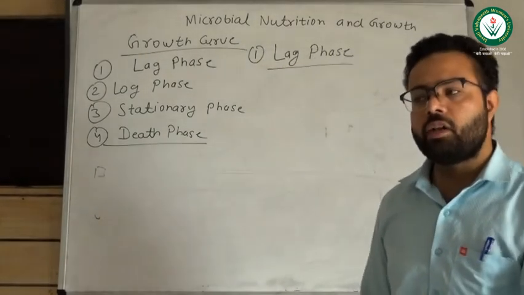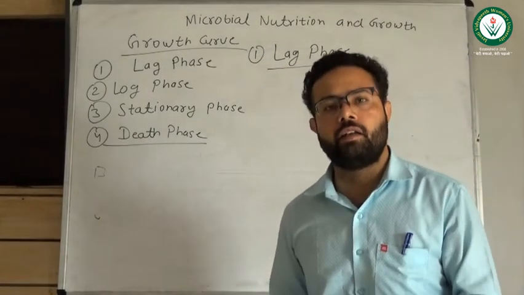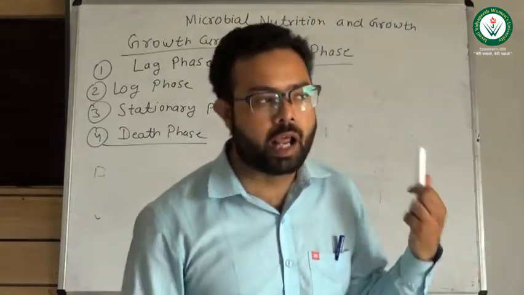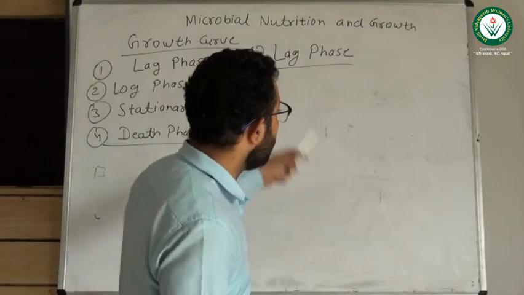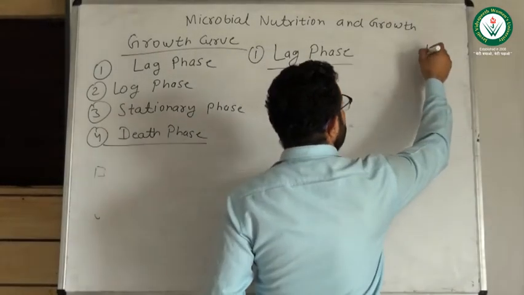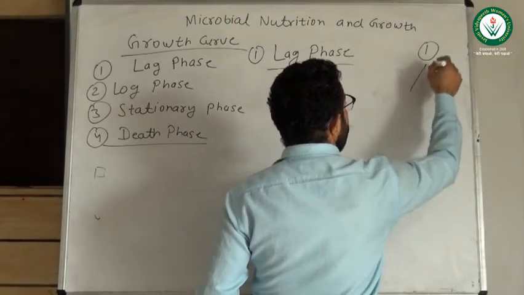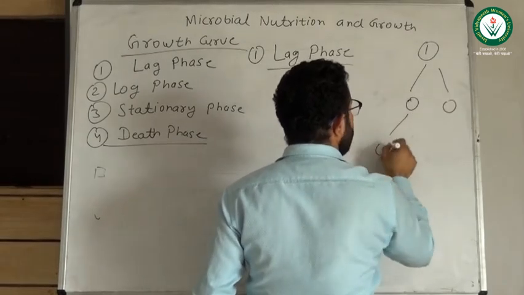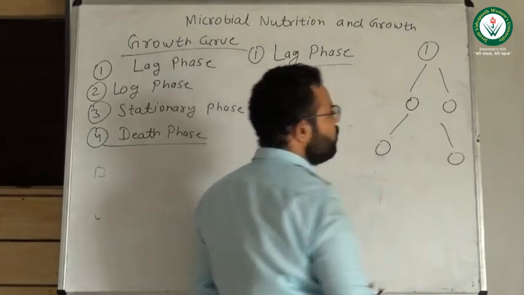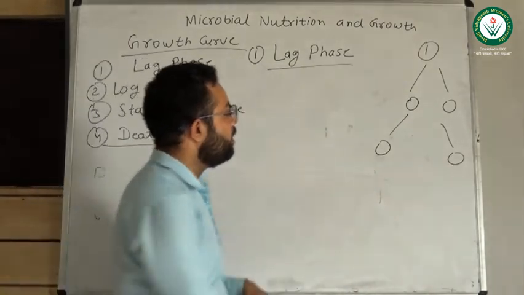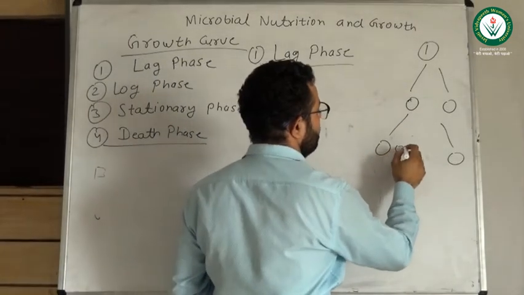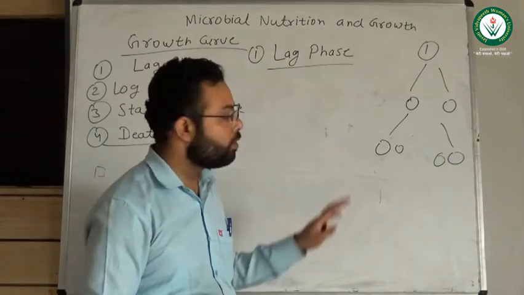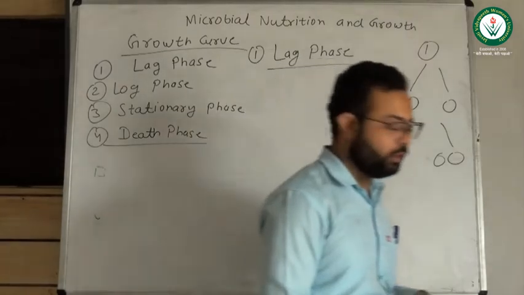The pattern of division is budding or binary fission, which can differ in different types of microorganisms. Suppose there was only one single cell; this cell will divide into two equal cells, and those cells will further divide. This is the pattern of growth.